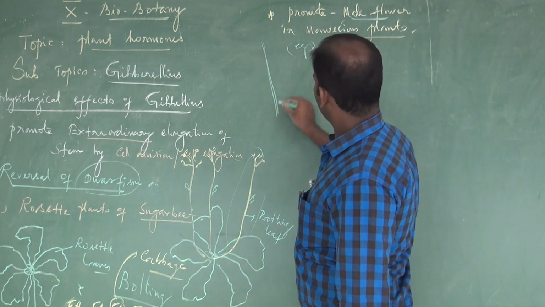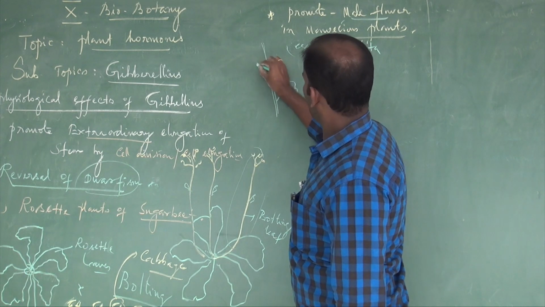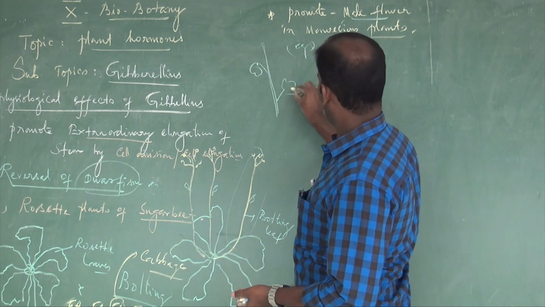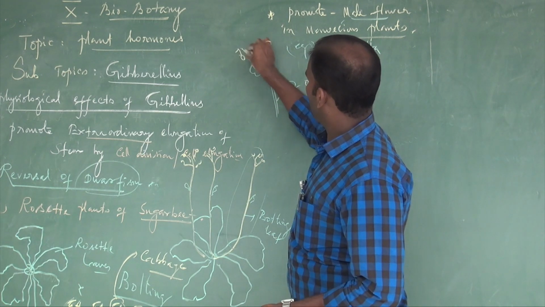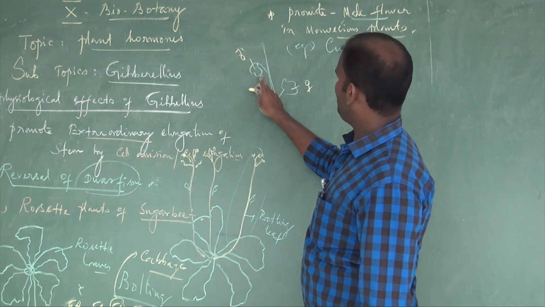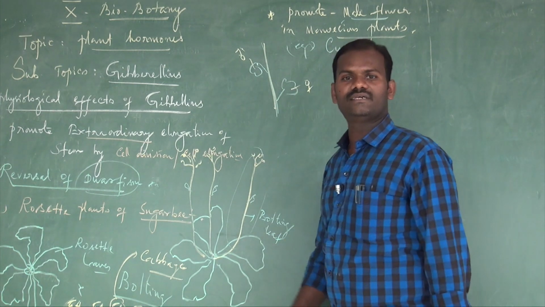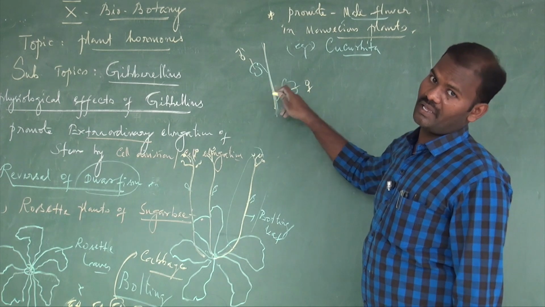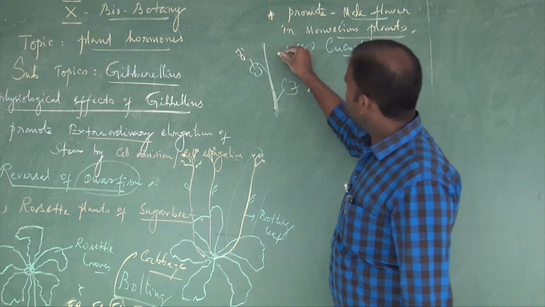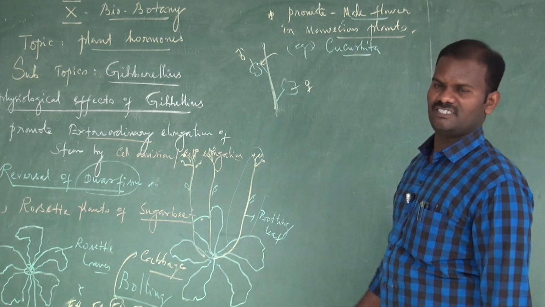The lower flowers are female flowers, and on the upper branch there are male flowers. Both male and female flowers are separate but present on the same plant. These are called monoecious plants. But on external application of gibberellic acids, the plant is induced to produce male flowers.